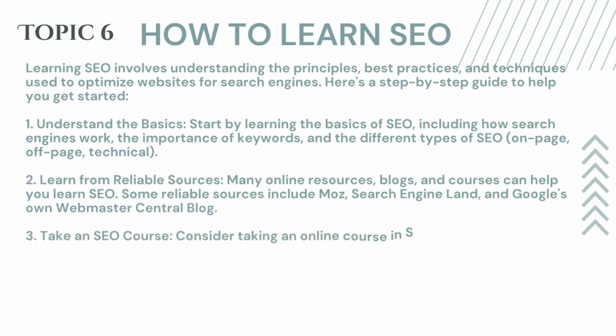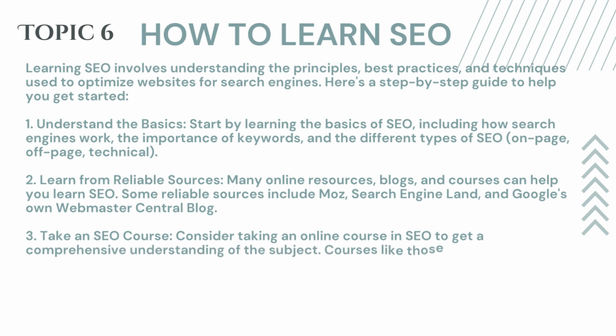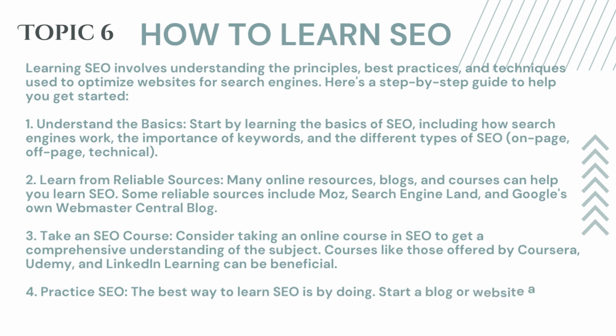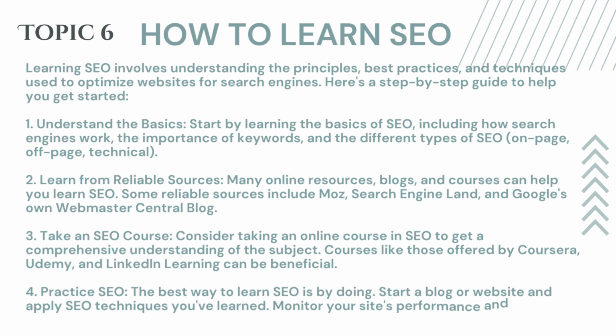3. Take an SEO course. Consider taking an online course in SEO to get a comprehensive understanding of the subject. Courses like those offered by Coursera, Udemy, and LinkedIn Learning can be beneficial. 4. Practice SEO. The best way to learn SEO is by doing. Start a blog or website and apply SEO techniques you've learned. Monitor your site's performance and adjust your strategies based on the results.